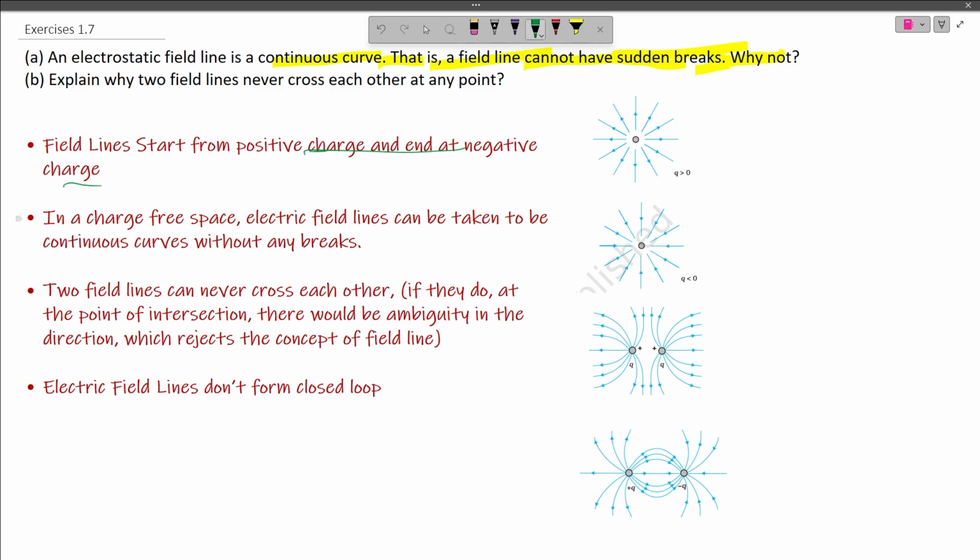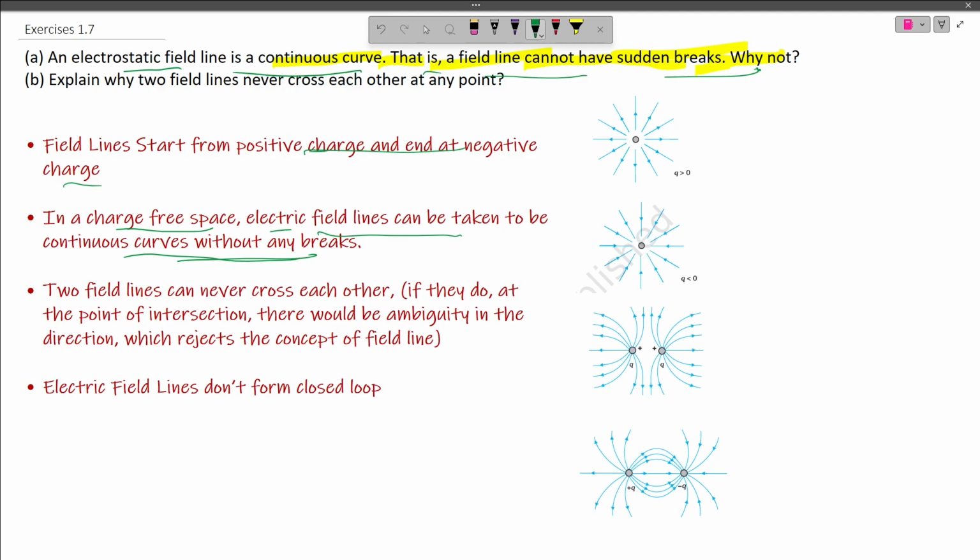The second is, in a charge-free space, the electric field lines can be taken to be continuous curves without any breaks. Now, the question asked that an electrostatic field line is a continuous curve, that is, the field lines cannot have certain breaks. Why not? This continuity arises because electric field is a vector field with a defined magnitude and direction at every point in space.